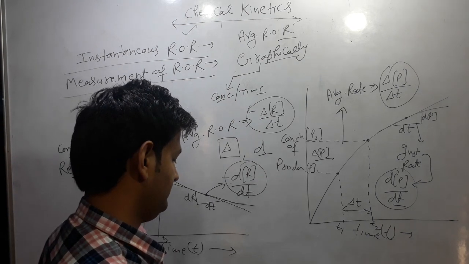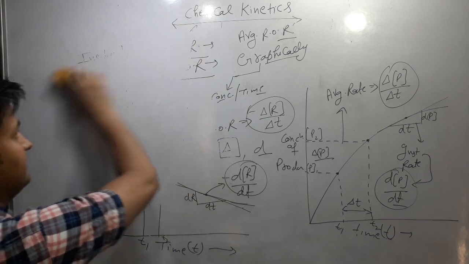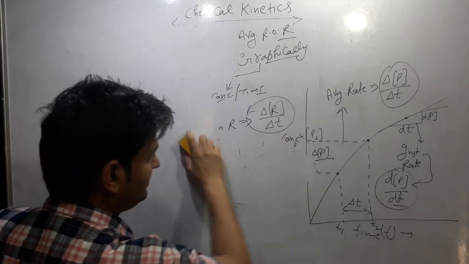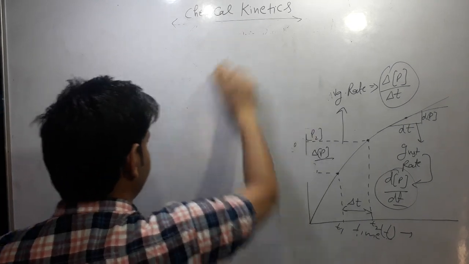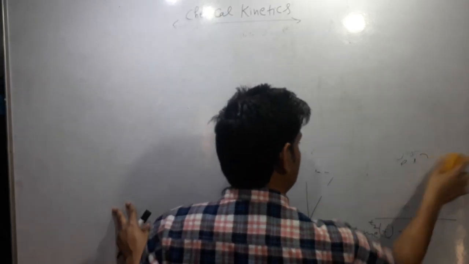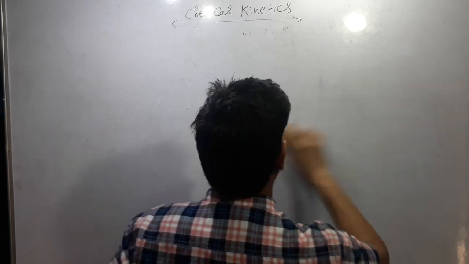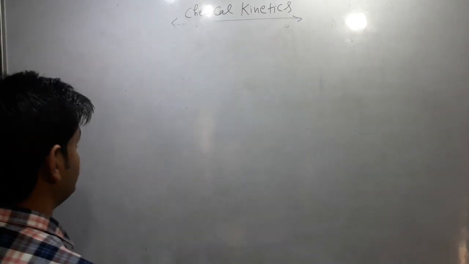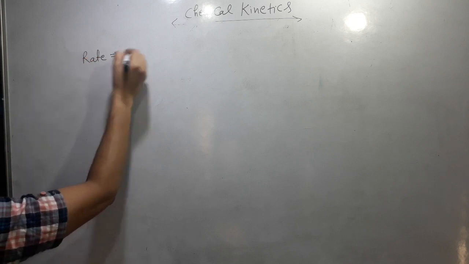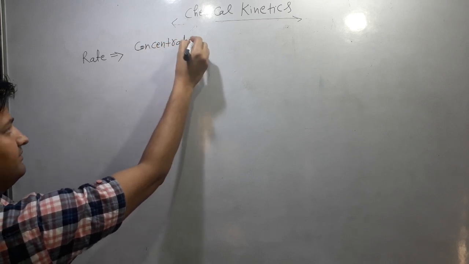Now our next point is unit. What is the unit of rate of reaction? To calculate the unit of rate of reaction, we know that rate is equal to concentration by time.